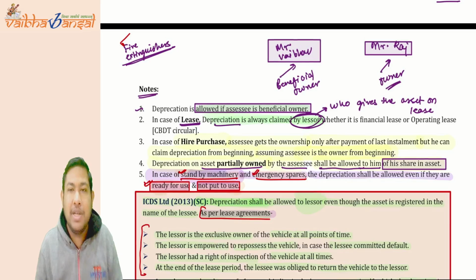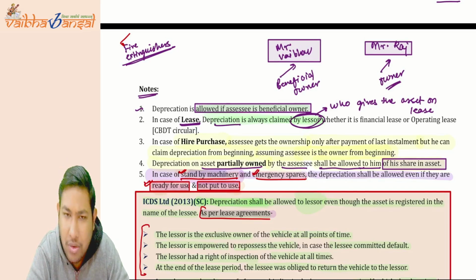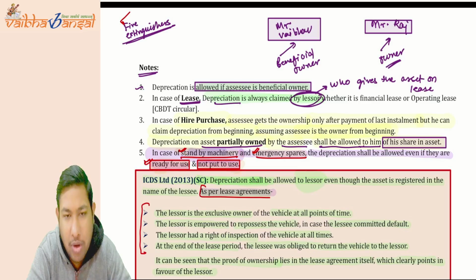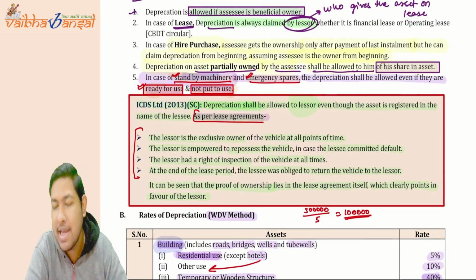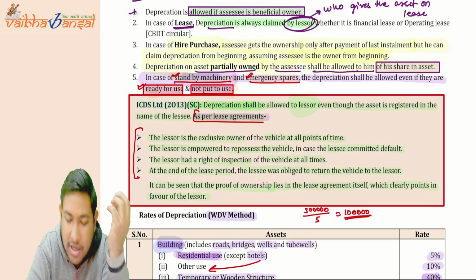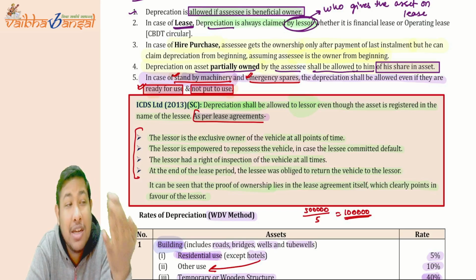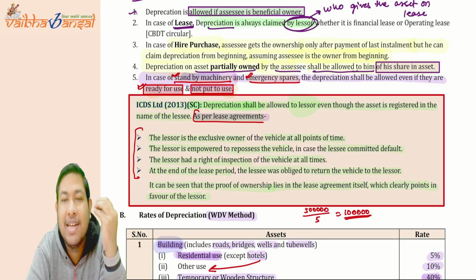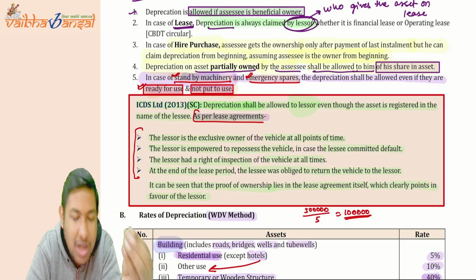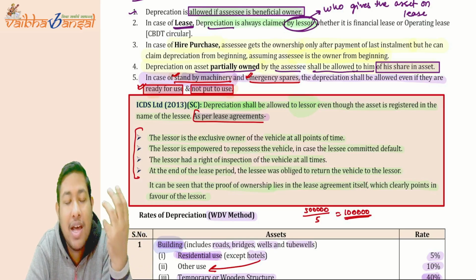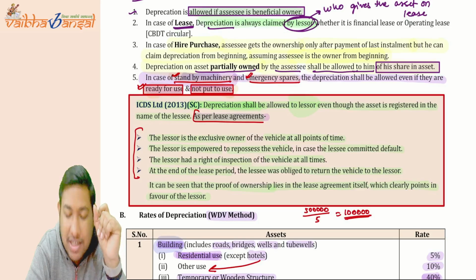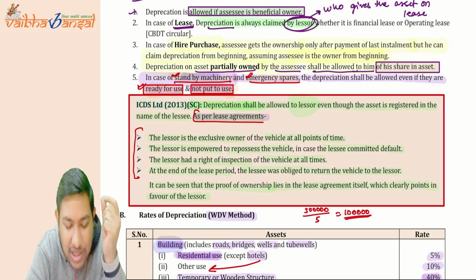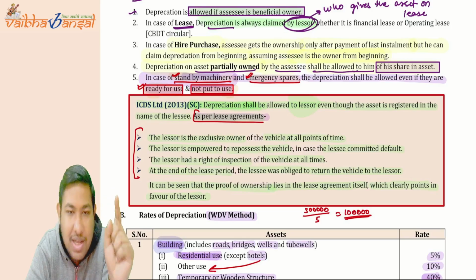Understood? Then depreciation on asset partly owned we have already taken care of. Then point number five already discussed. Then the ICDS Limited 2013 Supreme Court ruling says that it was evident from the lease agreement only that the lessor was the owner of the asset, and that is why the right to claim depreciation remains with the lessor.